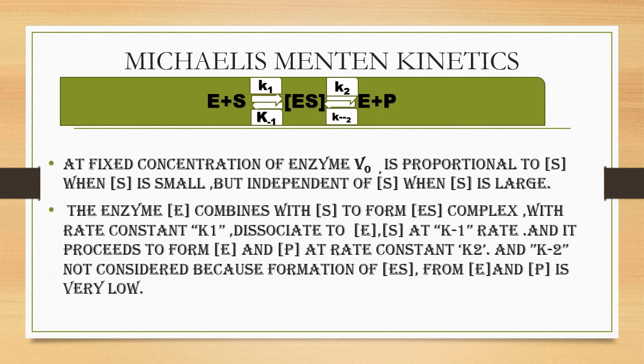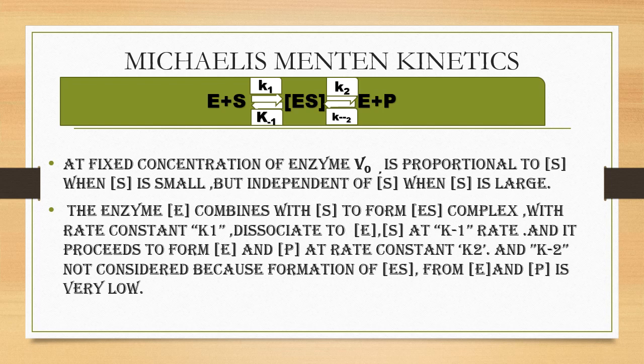Enzyme plus substrate at the rate of K1 forms ES, and at the rate of K2 it forms E plus P, that is enzyme plus product. Then enzyme plus product at the rate of K minus 2 forms the bound enzyme substrate complex, and at the rate of K minus 1, ES forms enzyme plus substrate.